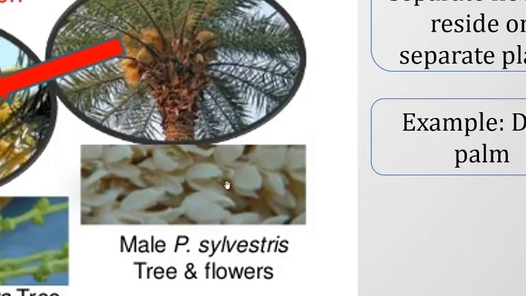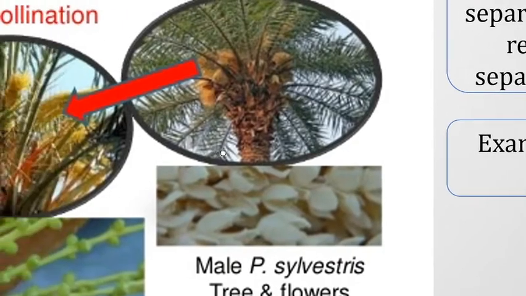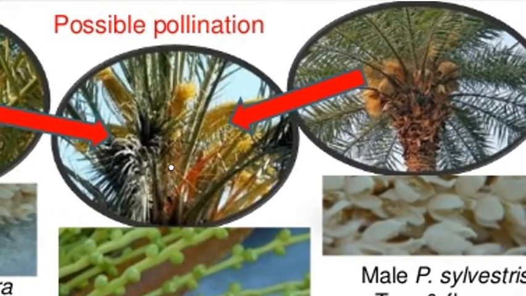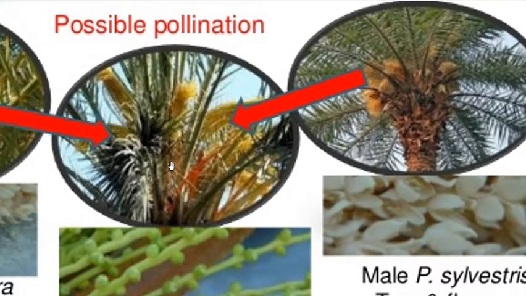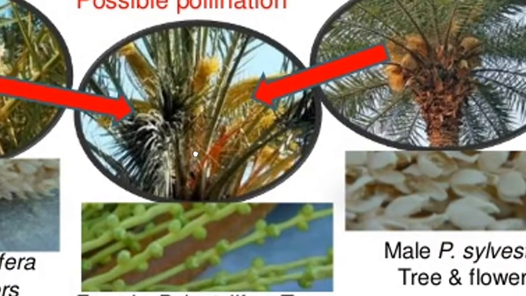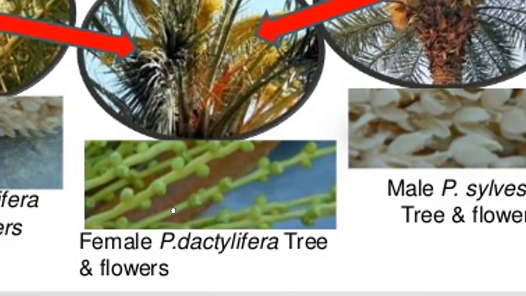Male flowers are lighter in size and shape, and their pollen grains are very lightweight. They can be air pollinated. And when the pollen reaches the female date palm plant, we see that the female flowers are like nodules or small balls.